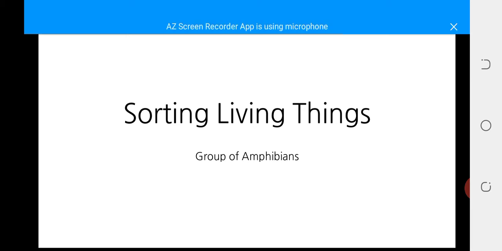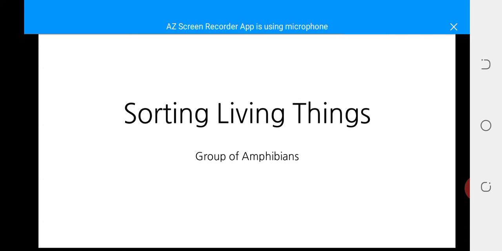As we said, we have six groups inside the group of animals: mammals, birds, fish, insects, reptiles, and amphibians. Today, we will learn about the last group inside the group of animals, the group of amphibians.